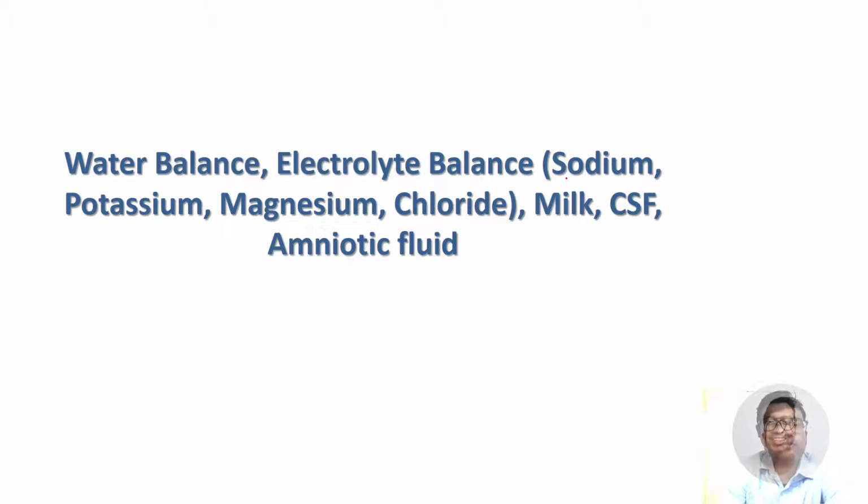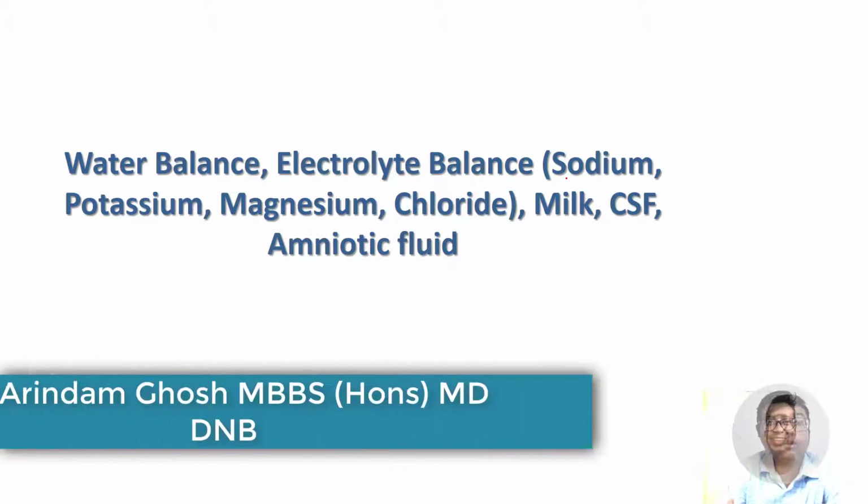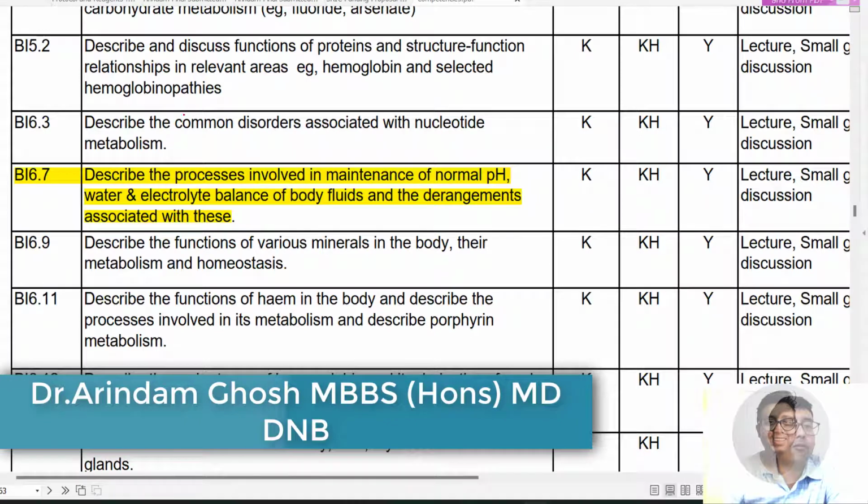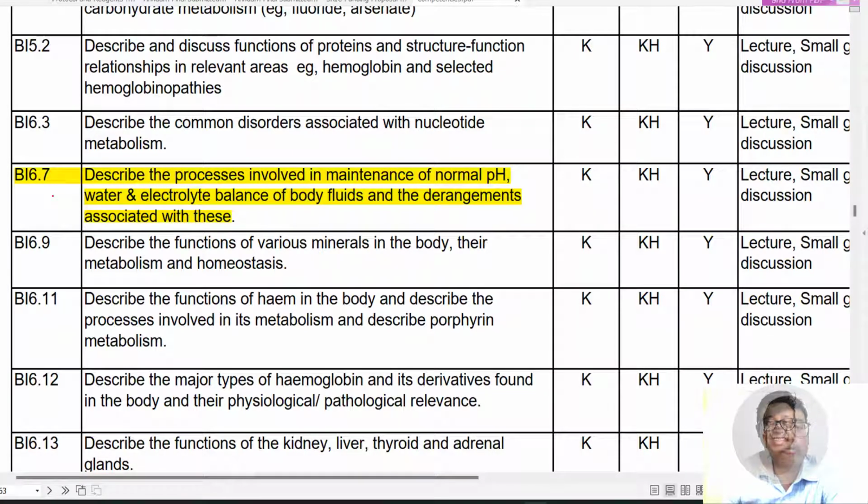Hello students, welcome to the second part of this class on water balance. We are covering competency number BI 6.7, which deals with water and electrolyte imbalance, as well as many more things, how the fluid homeostasis of the entire body is being done.